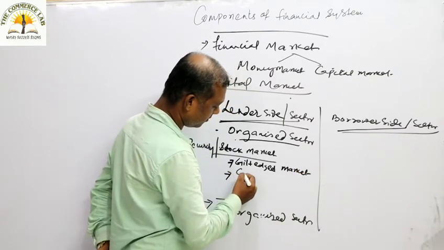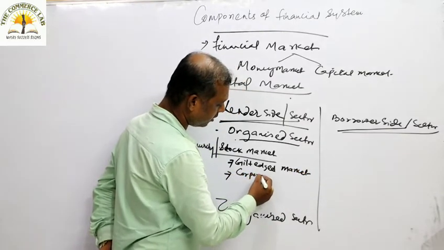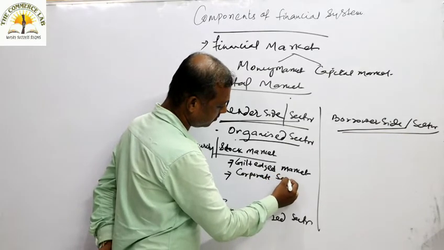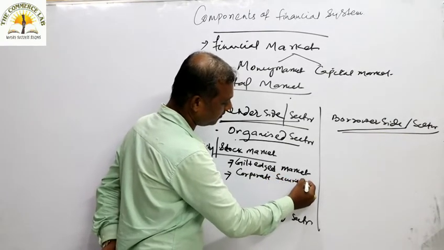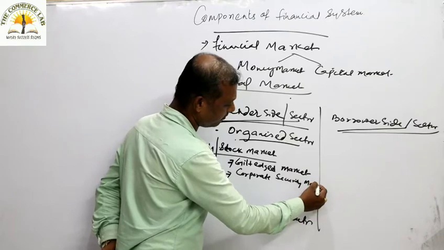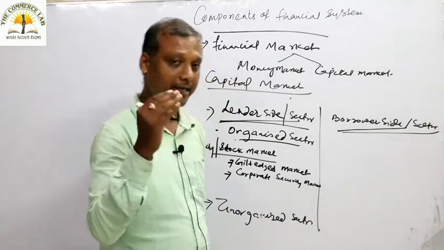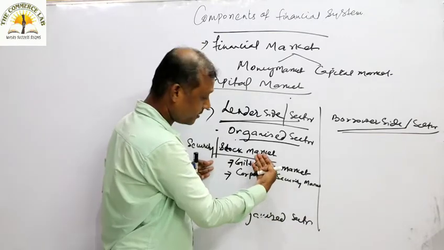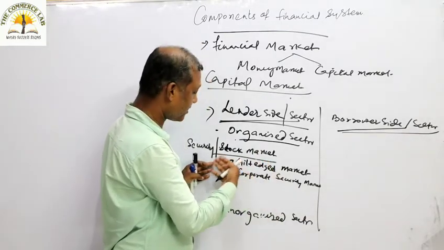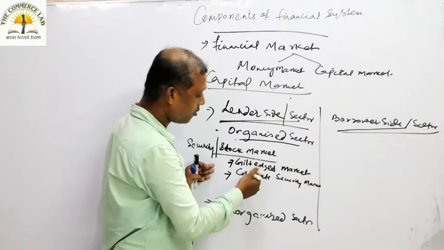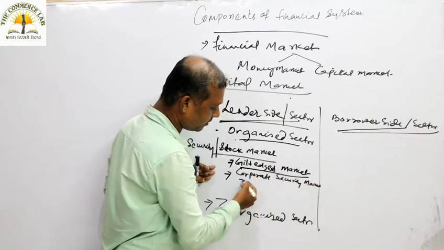One will be your corporate security market. So we can study the security markets. First one, the security market. We can study the security market in two words. One will be your gilt-edged market, one will be your corporate security market.